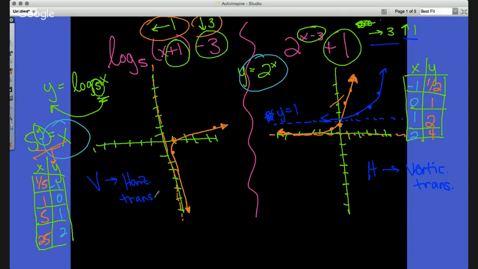Now on this one, the vertical asymptote is affected by horizontal transformation. Okay, so it's again opposite, right? So this is going to go left 1, down 3. So the fact that this goes down 3 does not affect the actual vertical transformation, but left 1 does. So this is going to be left 1. And each of these points are going to go left 1, down 3. Left 1, down 3. And so as I look at this graph, and I apologize for the writing, it should look something like so. So the blue graph, again, what's in orange helps us get to what's in blue. Again, I drop the transformations, and then I can include that at the very end going forward, okay?